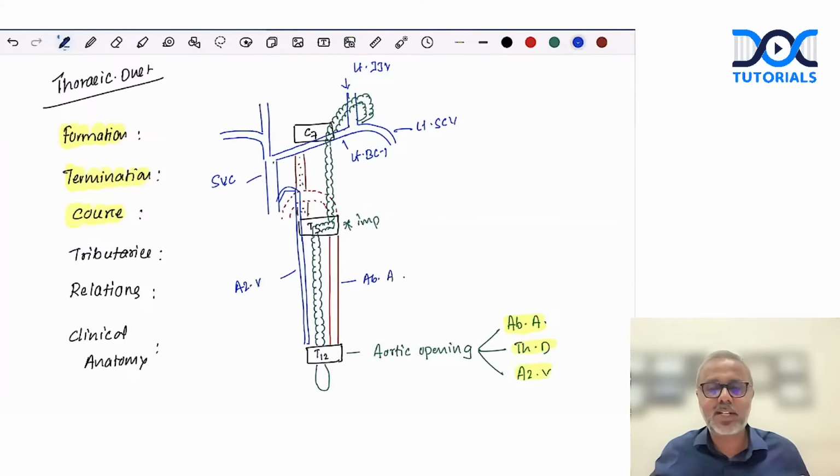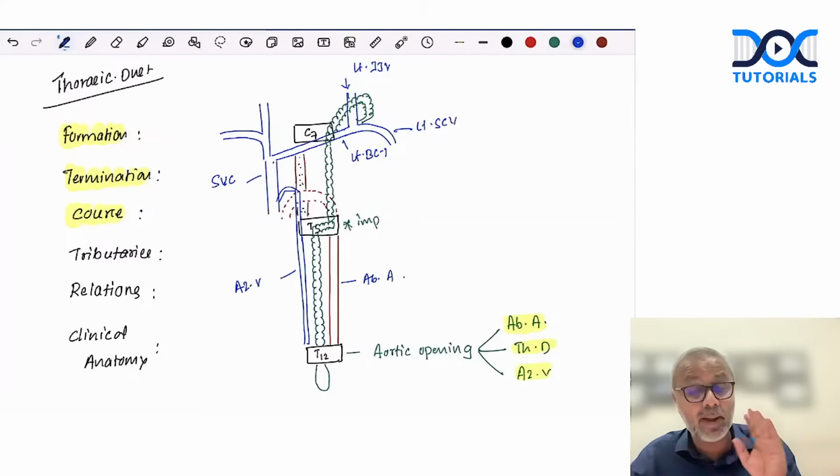If you can draw this diagram, believe me, even if you make a little mistake in describing the relations when you write it, that can still be ignored, because most examiners may not look beyond this diagram when they're correcting thoracic duct. If you have written these headings, the diagram, and the structures related, even if there are one or two mistakes, that might be ignored. I'm saying might be, not always. So formation and termination we have known.